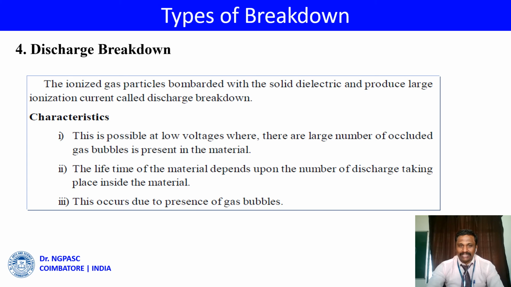Its characteristics are that at low voltage there is a large number of occluded gas bubbles present in the material. The lifetime of the material depends upon the number of discharges taking place inside the material. This occurs due to the presence of gas bubbles.